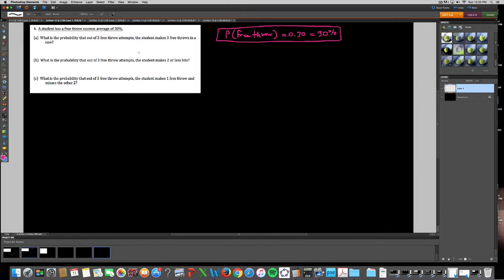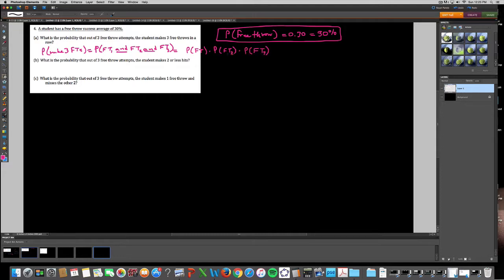You have to look at this as the probability that they make one, and they make one, and they make one. So when I write this, I'm going to write the probability they make 3 FTs, free throws. The way we think about this is the probability that they make a free throw, and then a free throw, and then a free throw. Since these occur in sequence, free throw 1, free throw 2, free throw 3, we could look at this as the probability of a free throw times the probability of another free throw times the probability of another free throw. Everywhere we see "and," we replace it with a multiply.